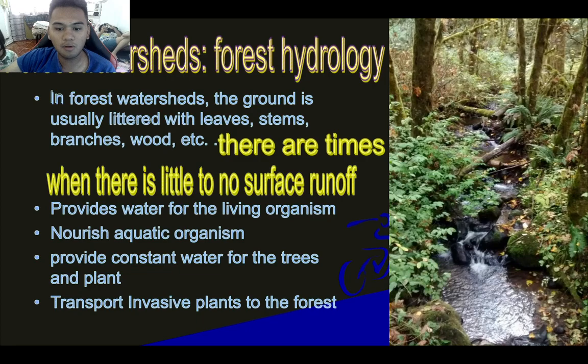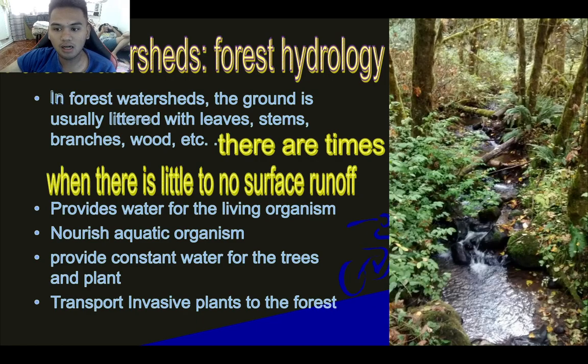As you remember in our little activity that we did with Miss Alisna, when we do a heavy precipitation, when there is a lot of vegetation, there is little soil loss. This is due to the vegetation holding the soil from running off. This type of watershed, guys, provides water for living organisms. It nourishes aquatic organisms. It provides constant water for the trees and the plants. So this type of watershed does not experience drought.